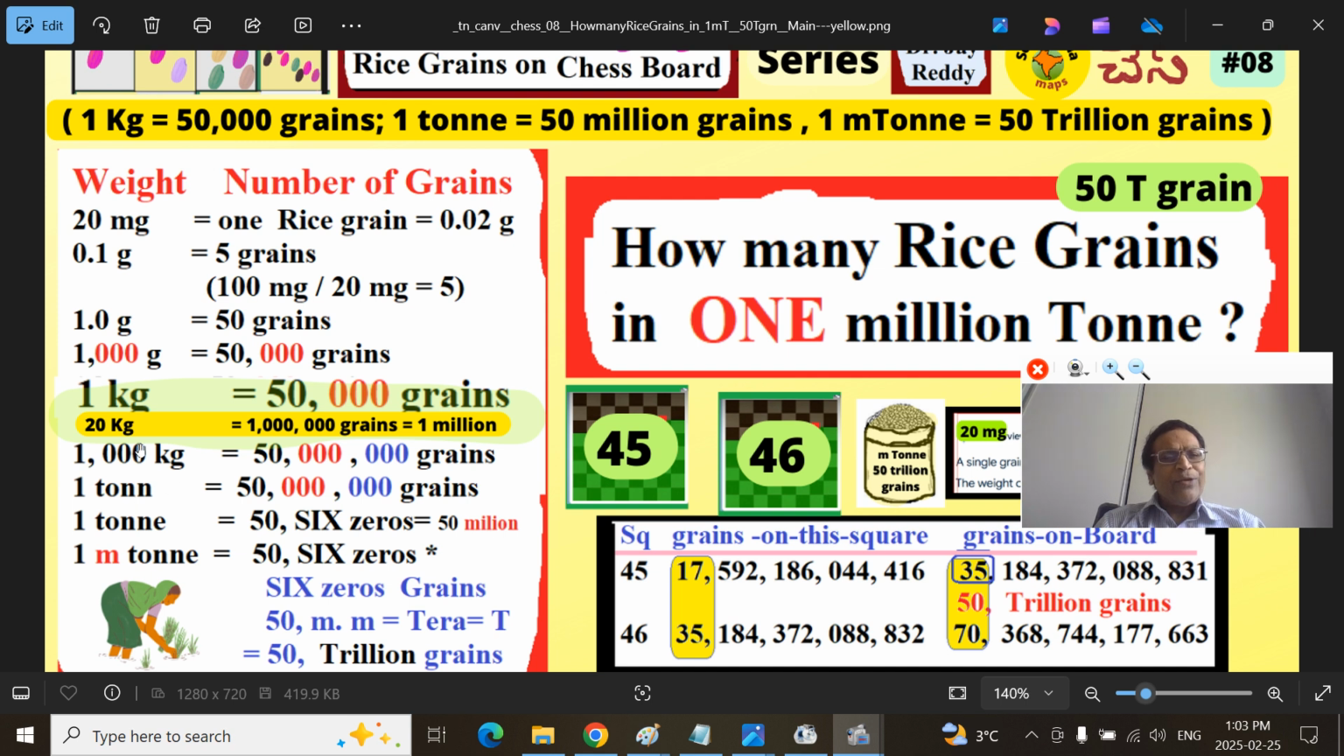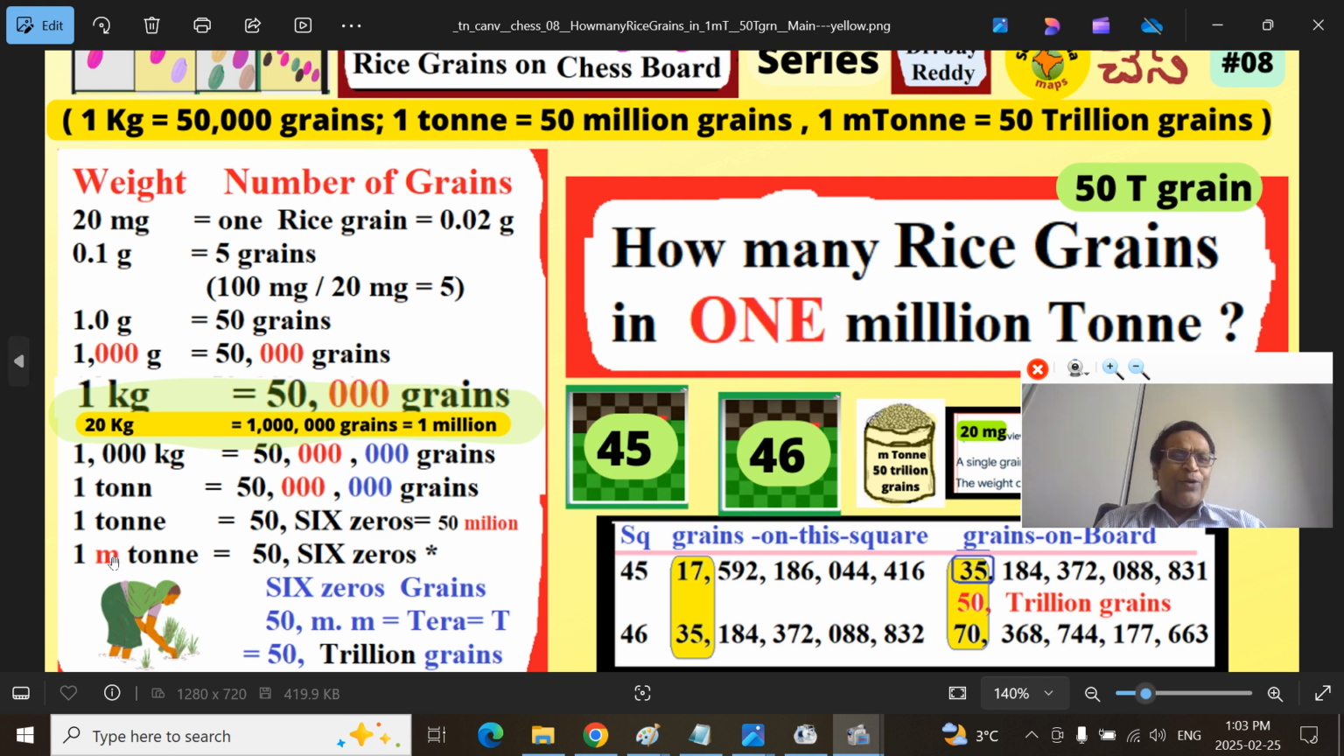So 1,000 kilograms is a ton. That is a 50 followed by 6 zeros. 50 followed by 6 zeros, 50 million. 6 zeros is a million, 9 zeros is a billion, 12 zeros is trillion. T, that is a trillion, 12 zeros. Easy to remember. That means you have 1 ton, we have 50 million grains present.